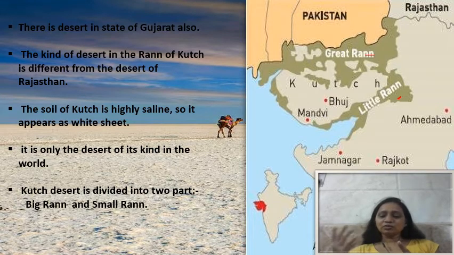That's why it is a very unique desert with such high salinity in the soil, and that's why it sparkles like this. As you have seen, it is divided into two parts.